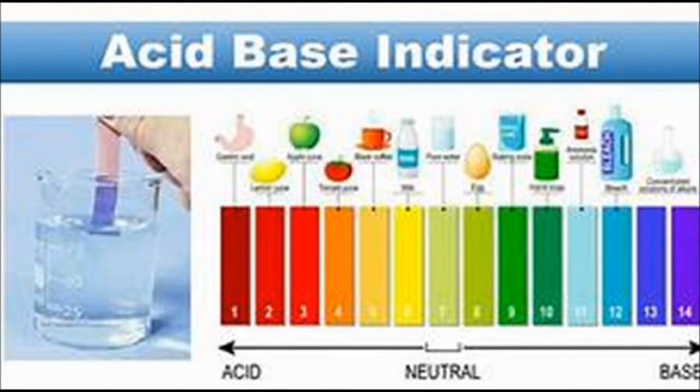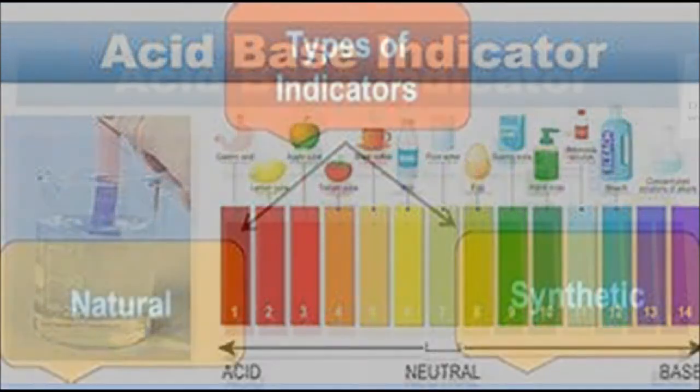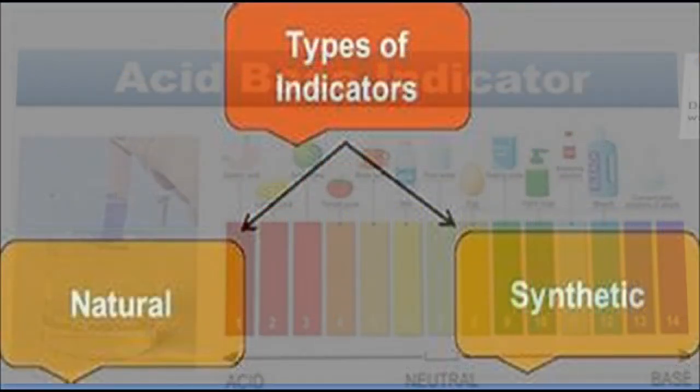Identifying an acid from a base. Unlike food items, we cannot taste chemicals to identify acids or bases. Tasting a chemical can be highly dangerous. How do we know whether a chemical substance is acidic or basic? There are certain chemical substances known as indicators that help us to identify acids and bases.